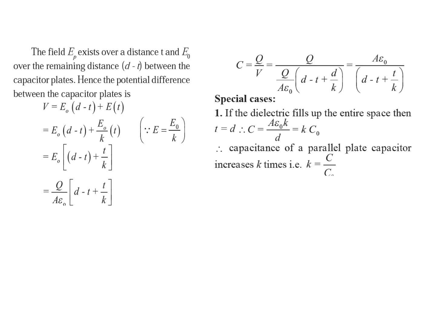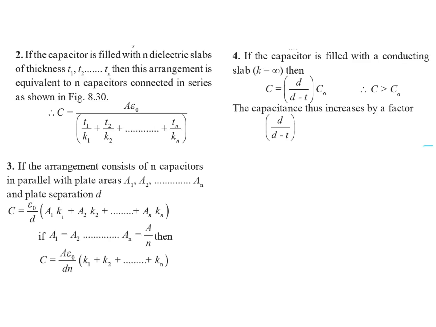So actually C is inversely proportional to D. Here we are discussing another three special cases: if the capacitor is filled with n dielectric slabs, if the arrangement consists of n capacitors in parallel with plate separation D, and if the capacitor is filled with a conducting slab where K is infinity.